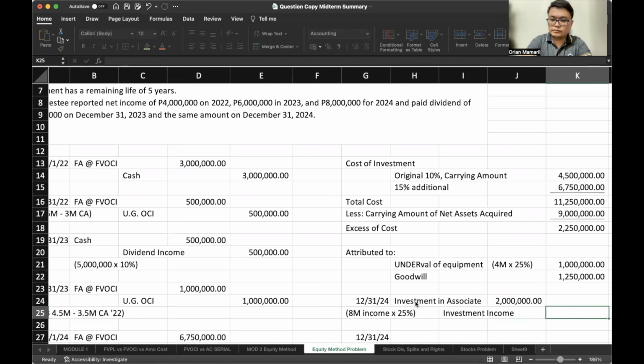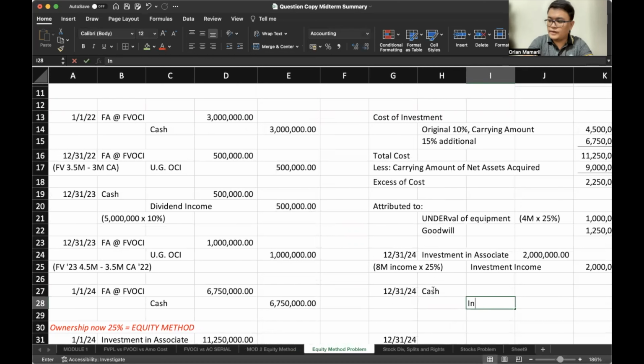Next up, we received dividend in 2024. Same amount as 2023. This time, since we are now accounting for our investment as investment in associate, we will treat this as a return of capital. So debit cash, credit investment in associate. So the total amount is 5 million. We have received 25%. Notice how it's different from last year? So that would be 5 million times 25%.